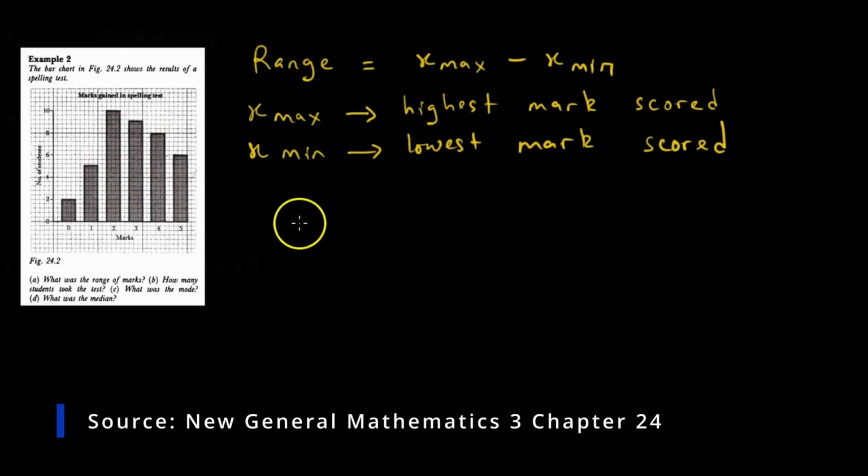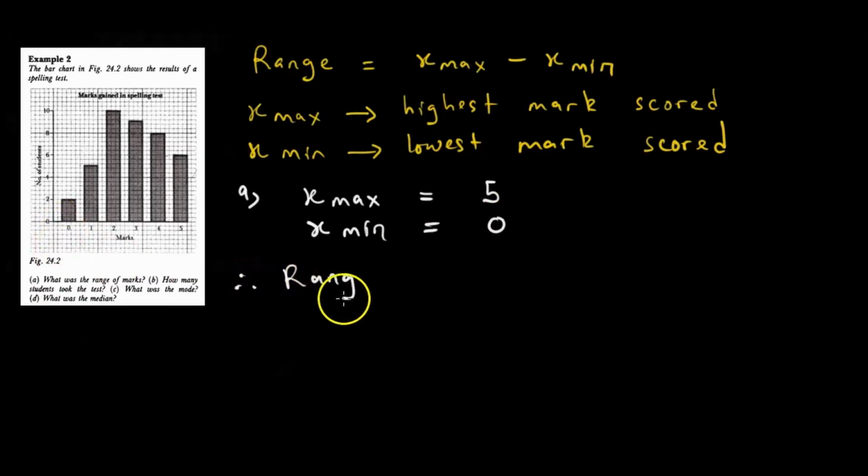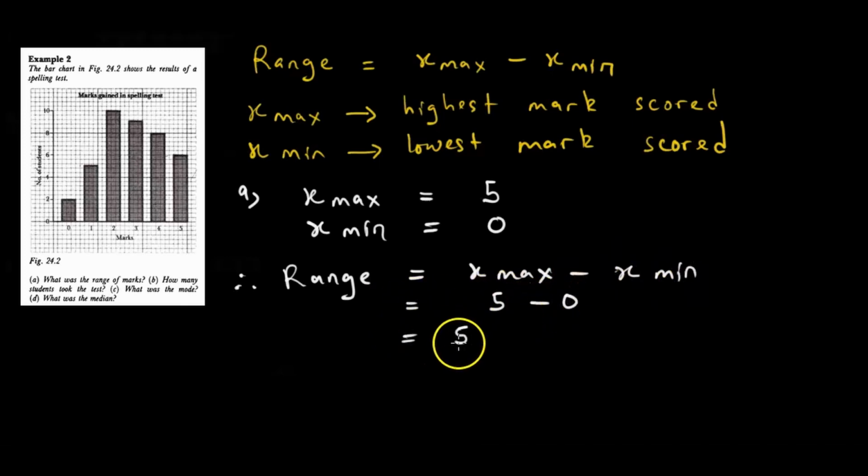So when we are answering A, we should make sure we indicate what our x max is. So x max is equal to 5, because when we go back to the graph we see the highest mark, since we are looking for the range of marks, is 5, and x min is equal to 0. The lowest mark is 0. Therefore, the range, which is equal to x max minus x min, will be equal to 5 minus 0, which is 5.